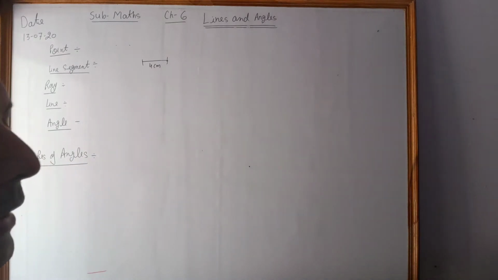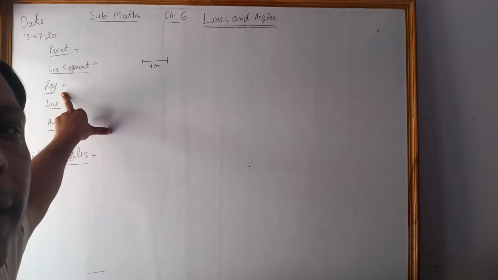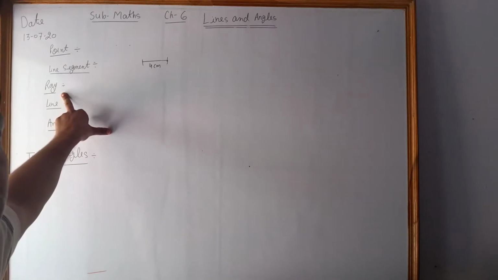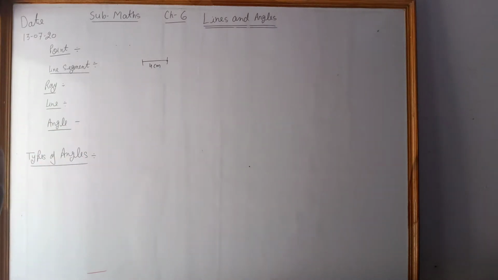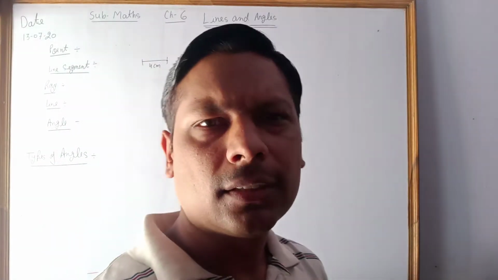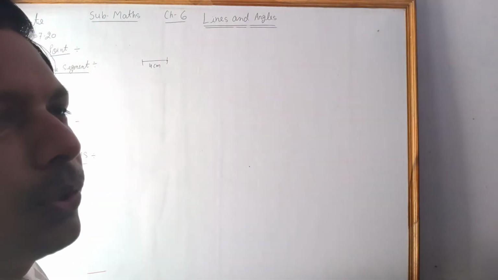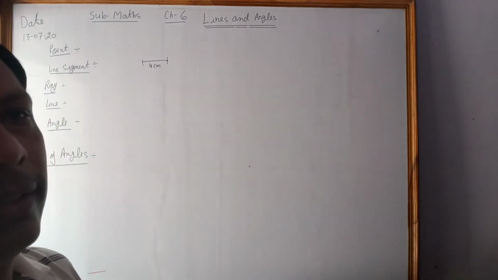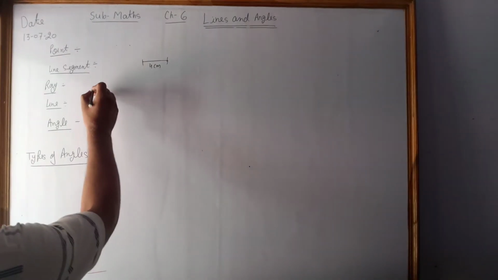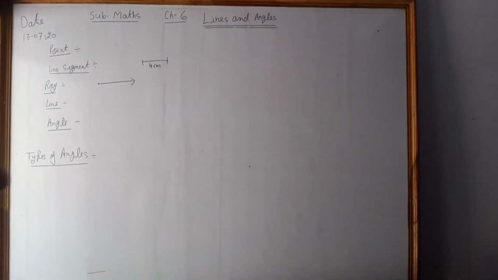Okay, friends. Next topic is ray. If one side of a line segment is fixed and the other point is not fixed, that can extend to any length, that is called the ray.